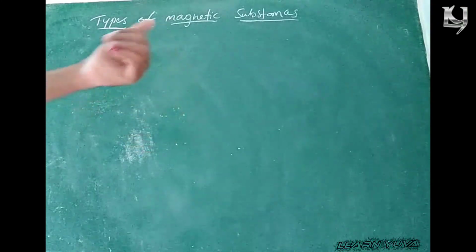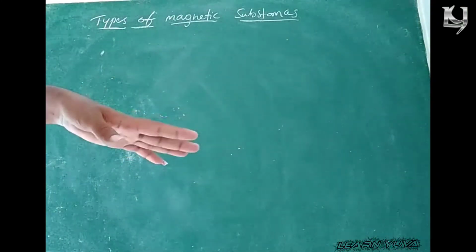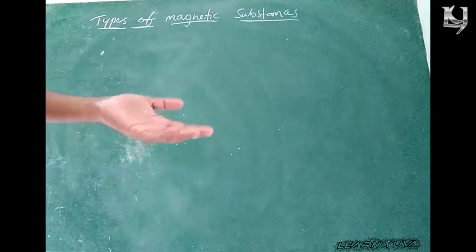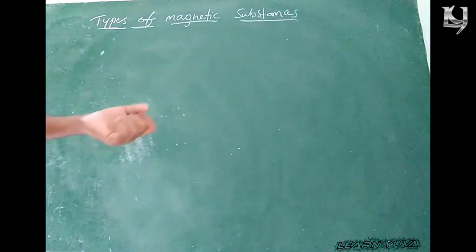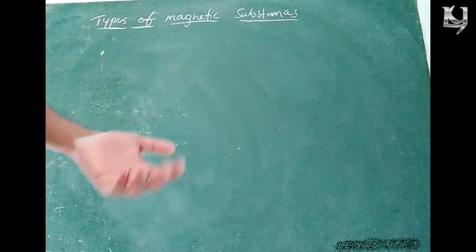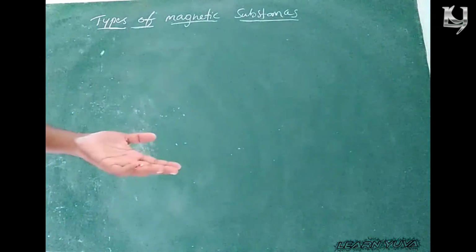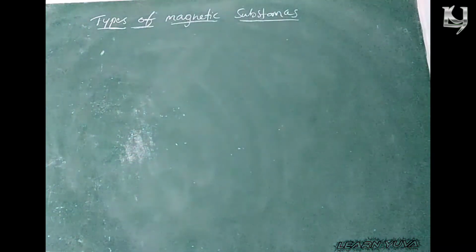Non-magnetic materials are the materials which are not attracted by magnets. Examples of magnetic materials: iron, cobalt, nickel, steel, and some alloys. Examples of non-magnetic materials are wood, plastic, copper, brass, paper, glass, etc.